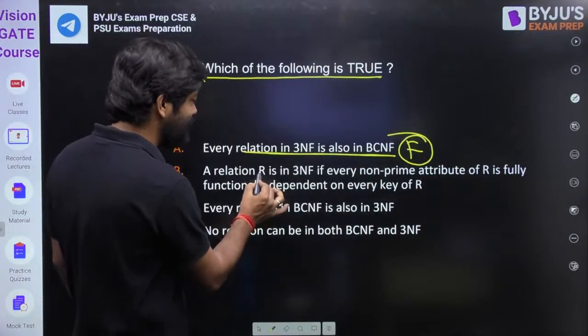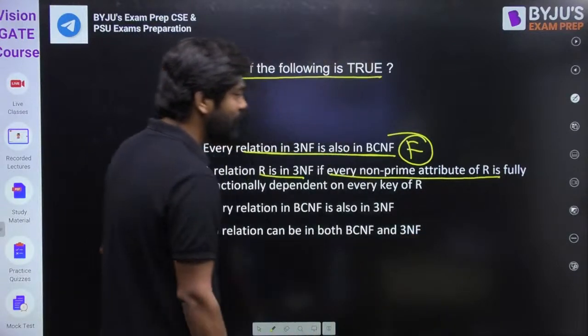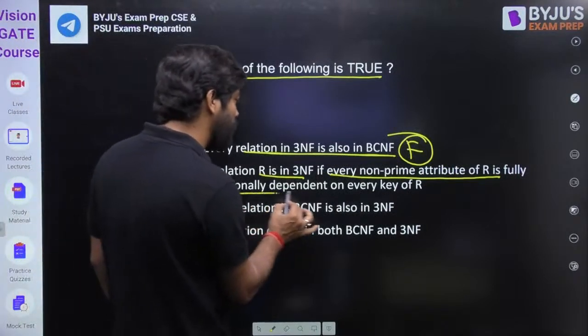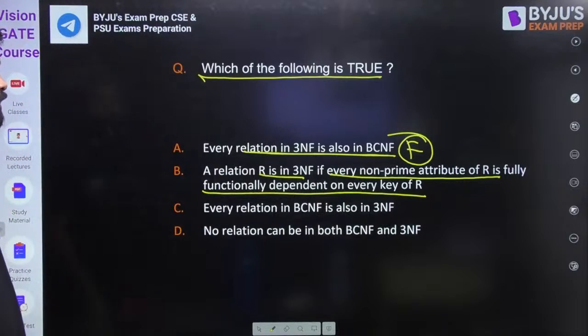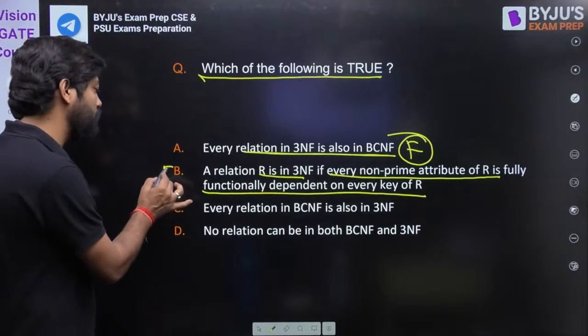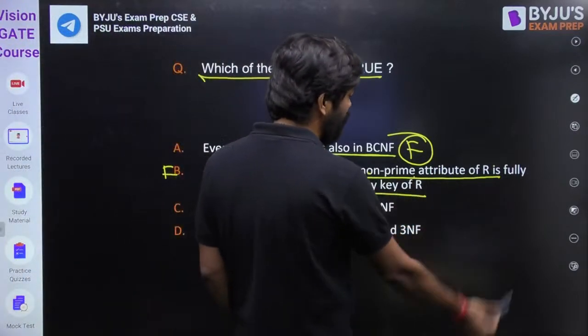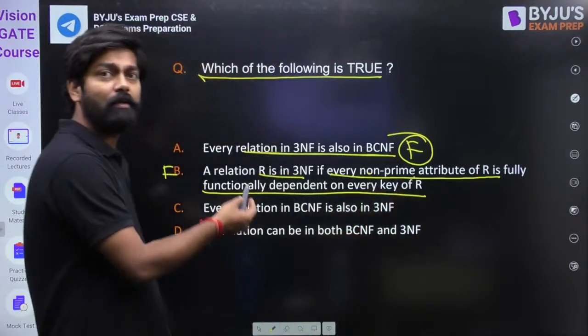Fine. A relation R is in 3NF if every non-prime attribute of R is fully functionally dependent on the key of R. Key of R, my dear friend. No, this is also false. They are telling here a relation R is in 3NF if every non-prime attribute of R is fully functionally dependent on every key of R.